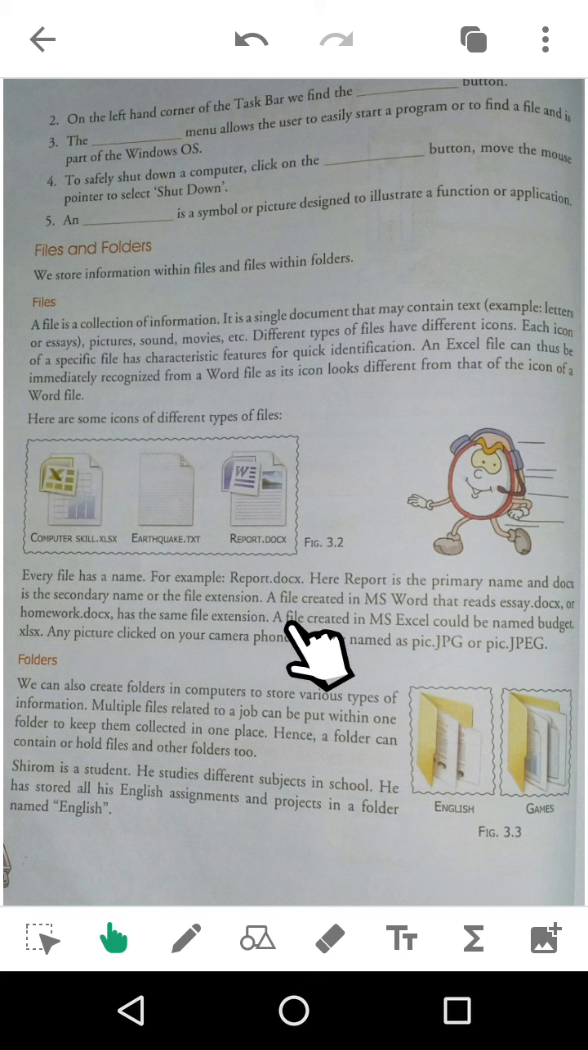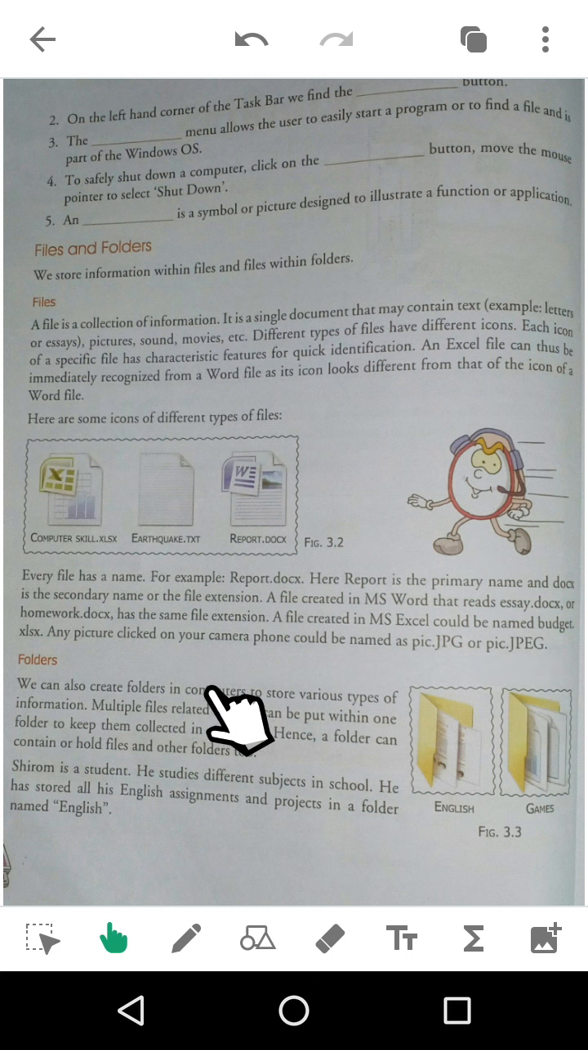A file created in MS Excel could be named budget.xlsx. You can name it anything, but your extension will be xlsx. So this means Excel file. A picture clicked on your computer should be named with jpg or jpeg. Suppose you have clicked a picture, then its name will be the name you give, but its extension will be jpeg or jpg.